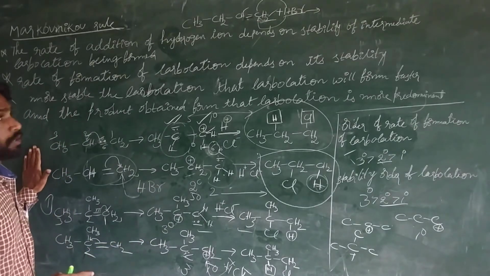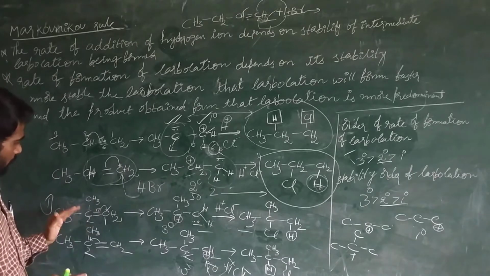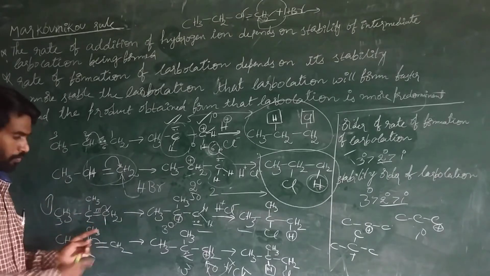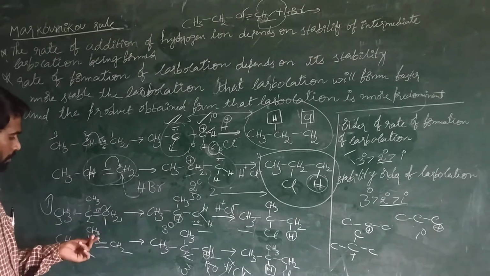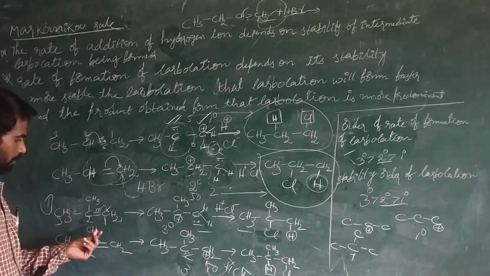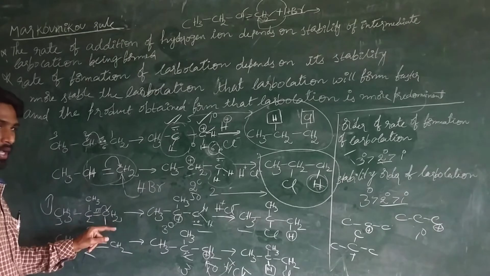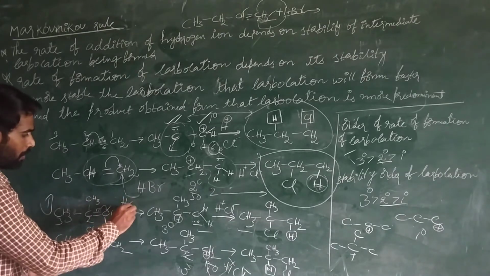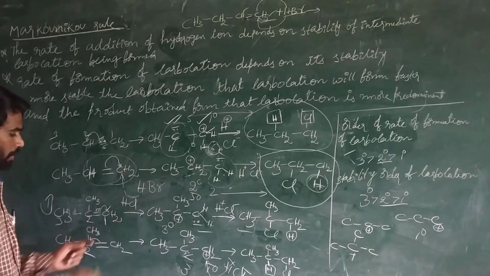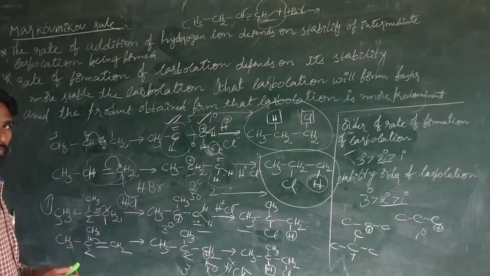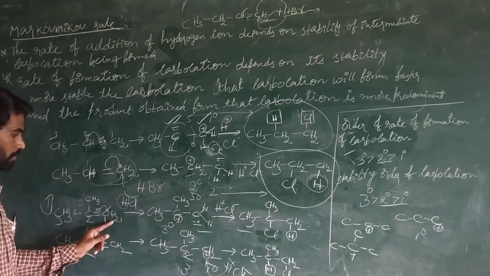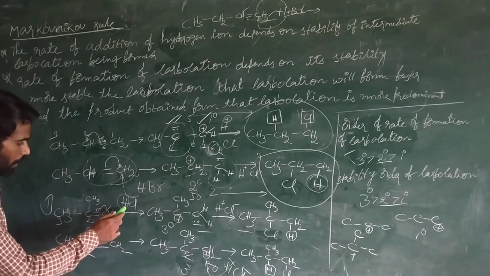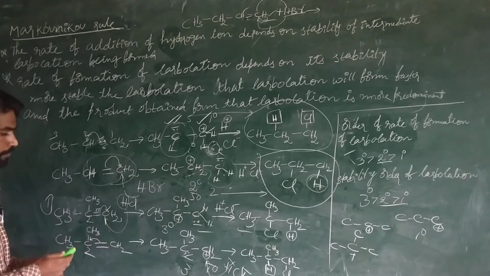Anyway, now we are applying Markovnikov. According to Markovnikov, the hydrogen of the halogen acid attaches to the carbon of the alkene double bond that already has more hydrogens. As per his rule, the hydrogen has to attach to this carbon.